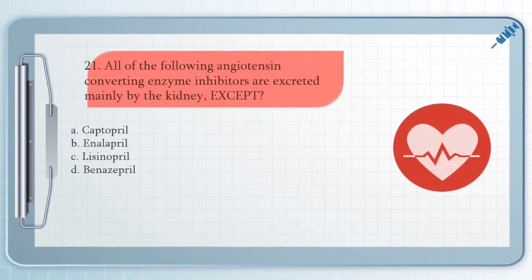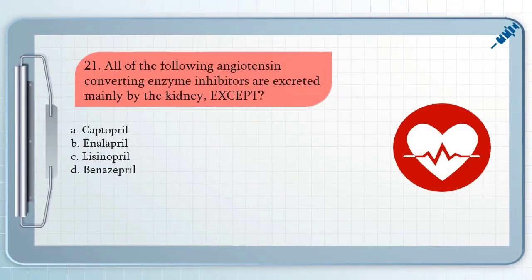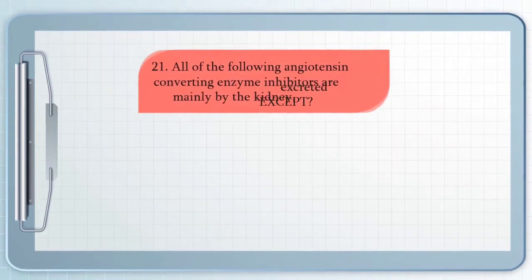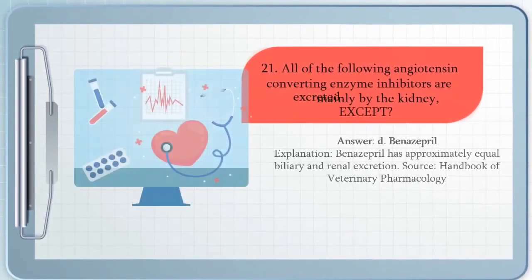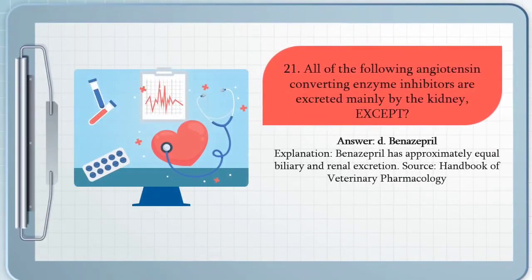Question number 21. All of the following angiotensin converting enzyme inhibitors are excreted mainly by the kidney except A. captopril, B. enalapril, C. lisinopril, D. benazepril. The answer for that question is letter D. Benazepril has approximately equal biliary and renal excretion.